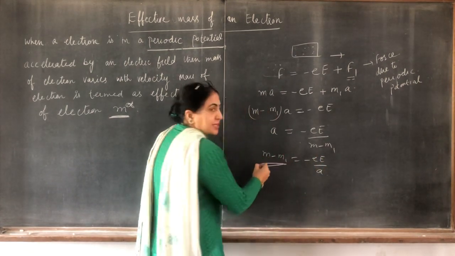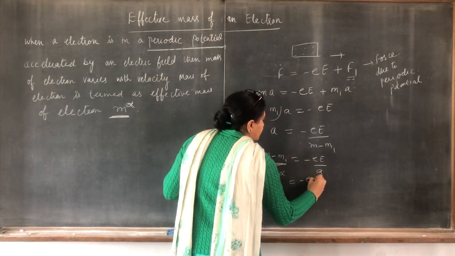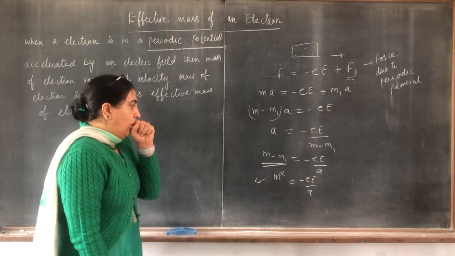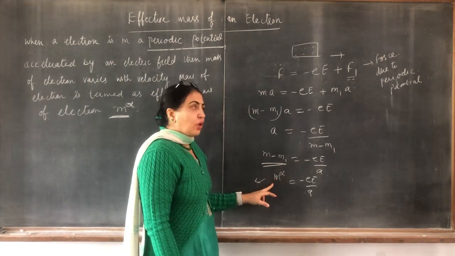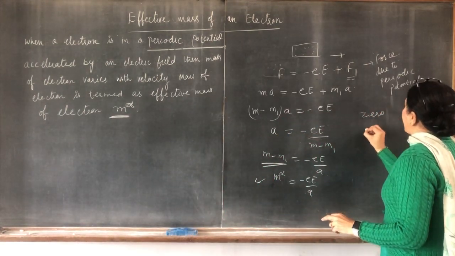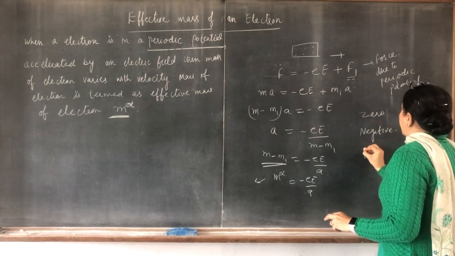And this m minus m1 is m star, that is the effective mass, and it may be zero, negative or positive.